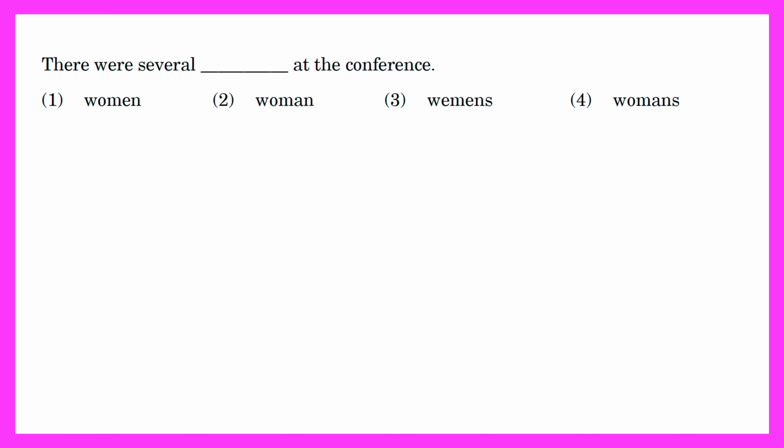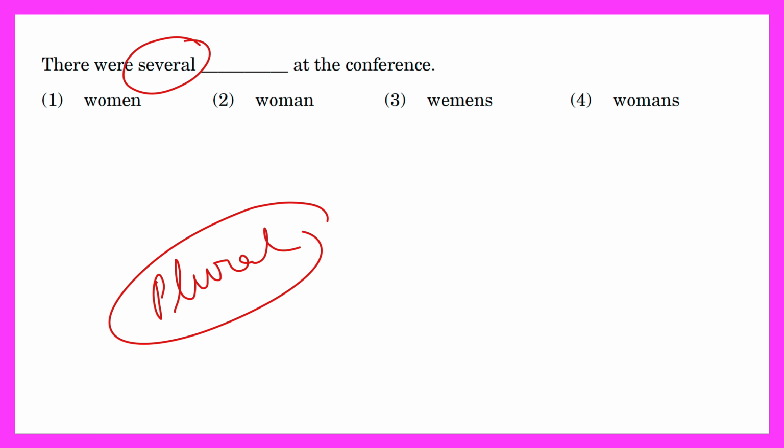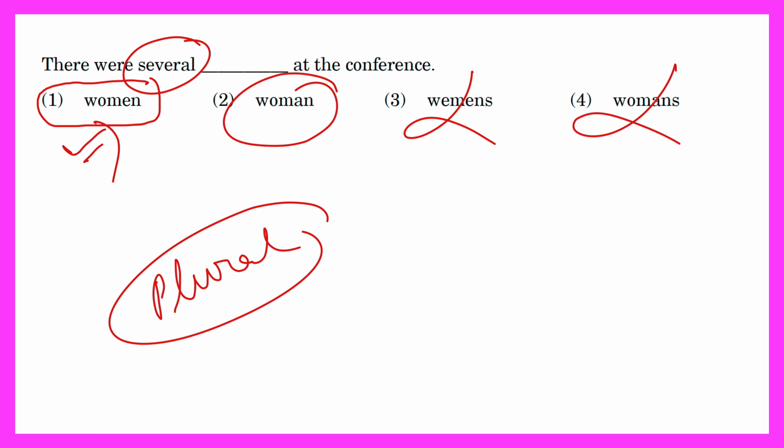There were several women at the course. Several comes with a plural noun. Clear? Plural word. So here woman, women, women is the plural. So this is the correct answer. Women's, no. Woman is singular. So the correct answer is option number 1.